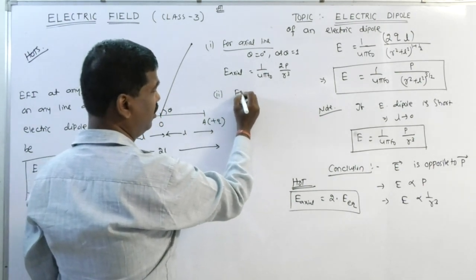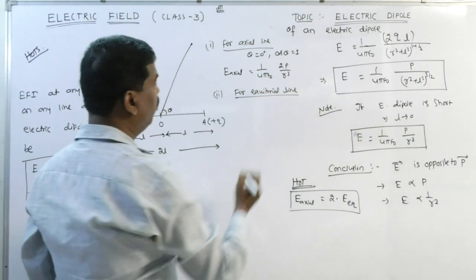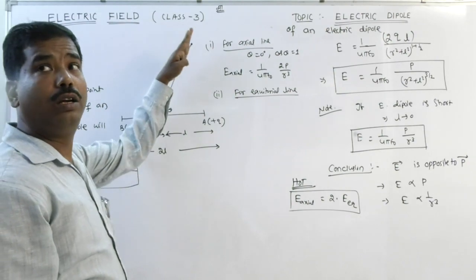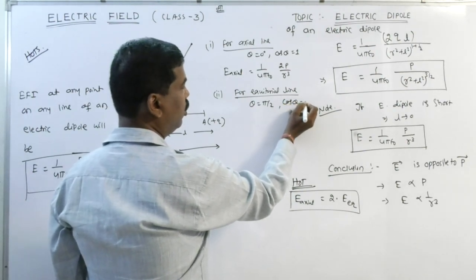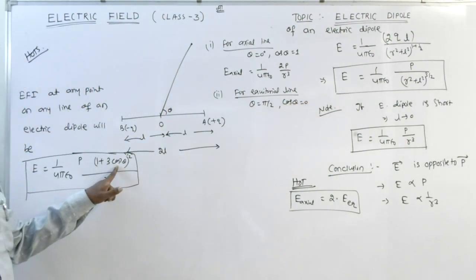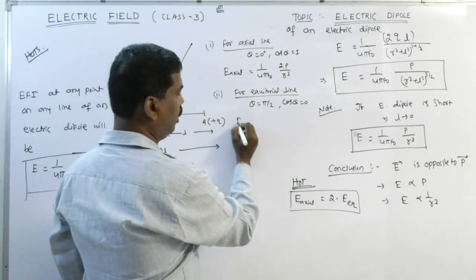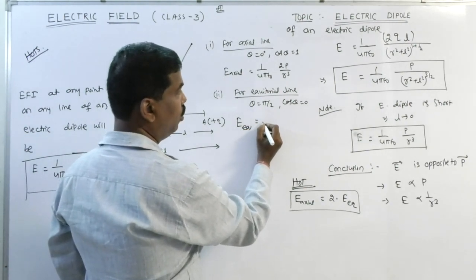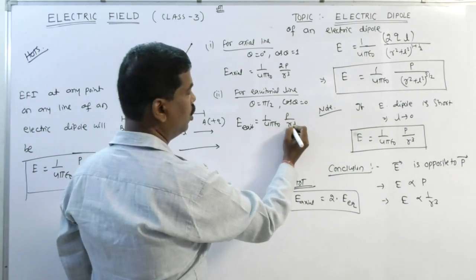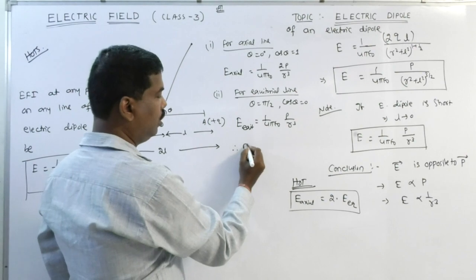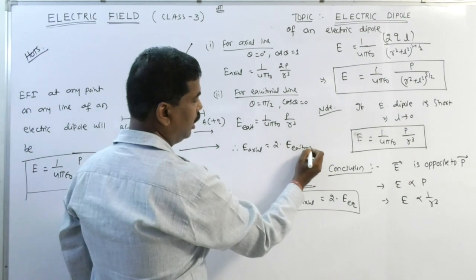But for the equatorial line, this line will be perpendicular. If it is perpendicular, theta is equal to pi by 2, cos theta is equal to 0. If cos theta is 0, 3 into 0 plus 1, the answer will be E equatorial is equal to 1 by 4 pi epsilon 0 into P by r cube. Therefore, E axial is equal to 2 times E equatorial.